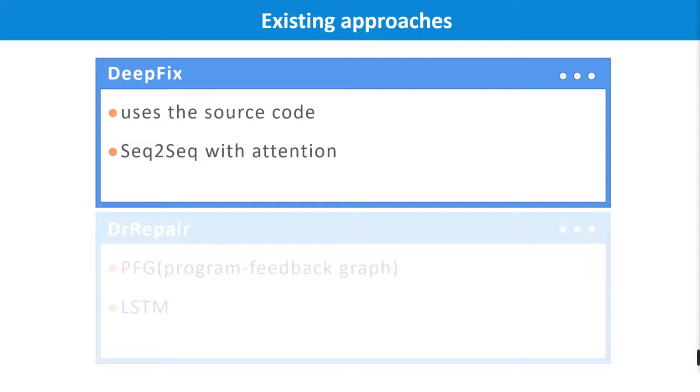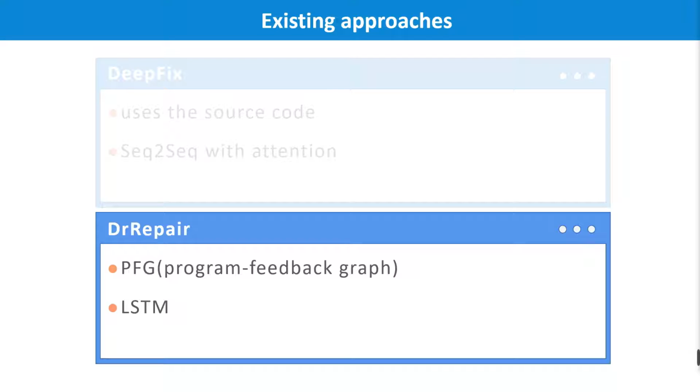The difference is that DeepFix only uses the source code information over a sequence-to-sequence neural network. The other built a tool called Program Feedback Graph. It captures the content in quotes from the compiler message and builds a connection to the source code. From there, the information flows, and then the final fix is done using LSTM.